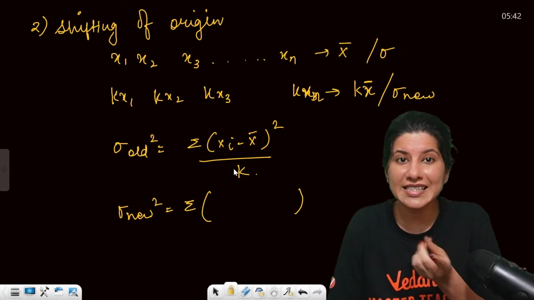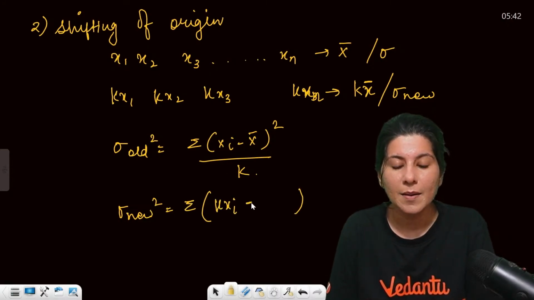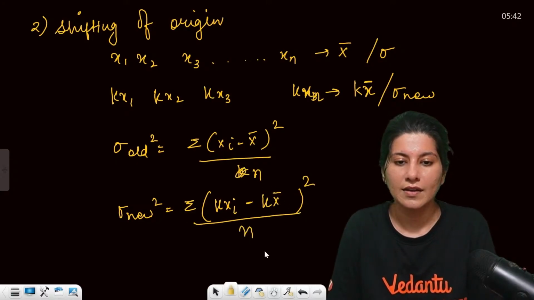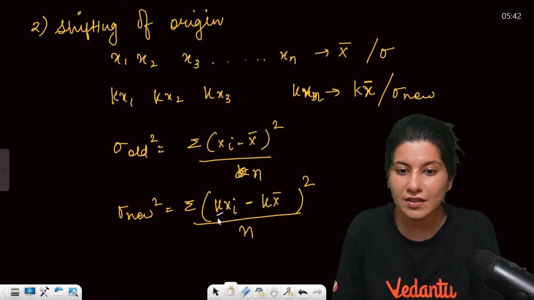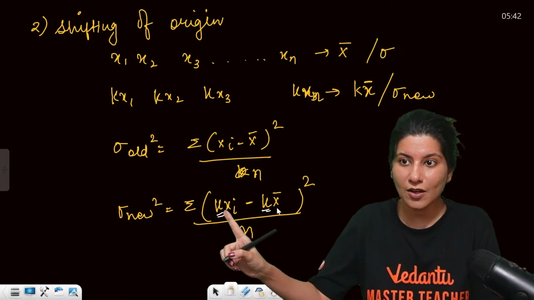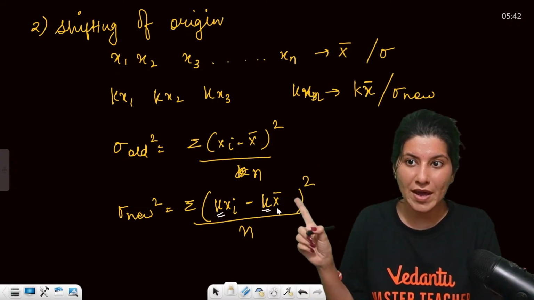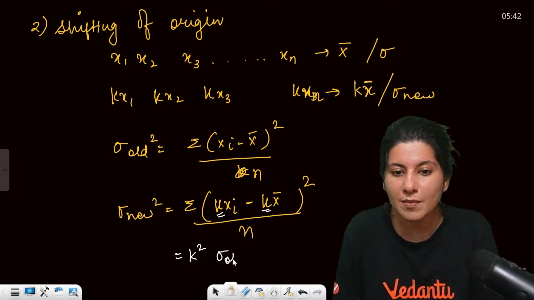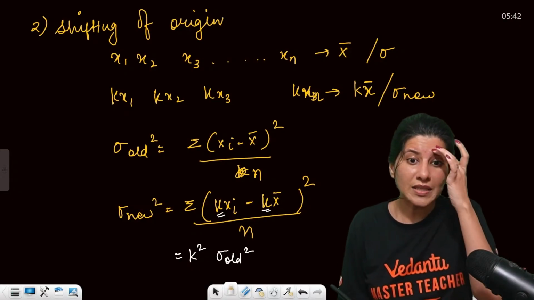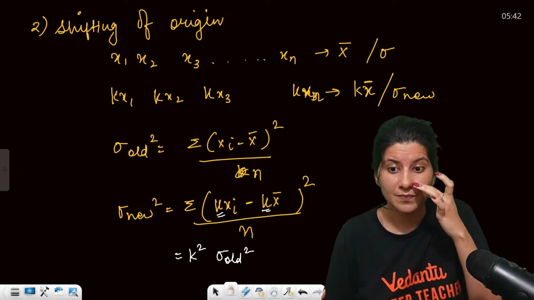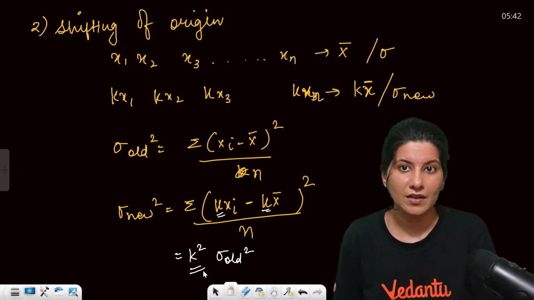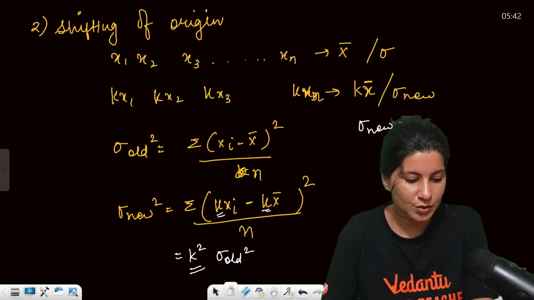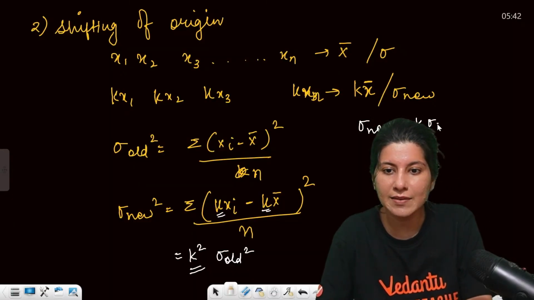Sigma new square will be what? Sigma, now xi will become k xi minus k x bar, whole square, upon this is your n. Now can you see this k is already here, and if you take k common, it will have a square. So k square will come out as a common, and the rest will become sigma old square. That means if you talk about variance, it will become k square times old variance. But if you talk about standard deviation, because you have to take root on both the sides, it will become just k times sigma old.